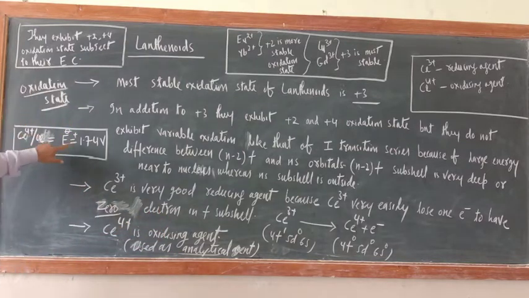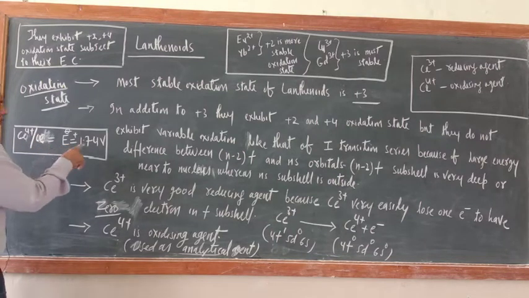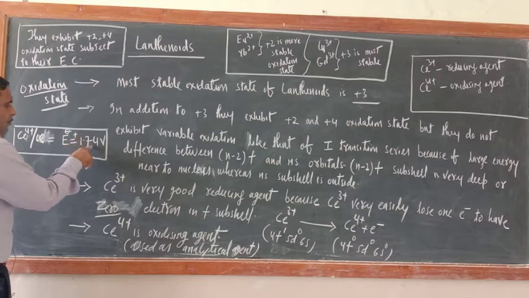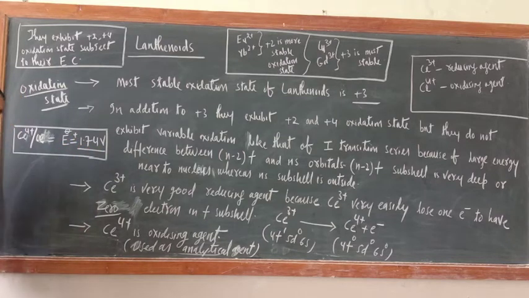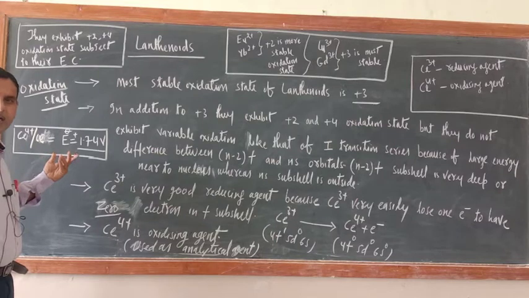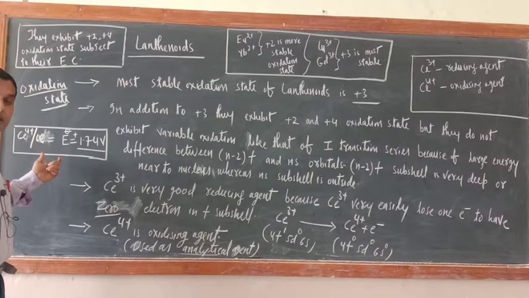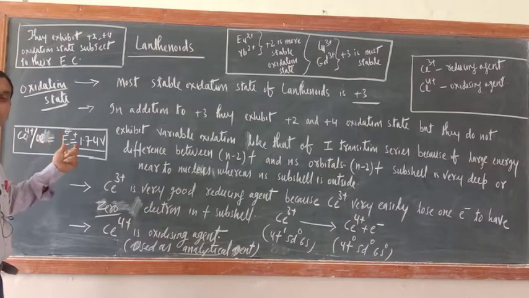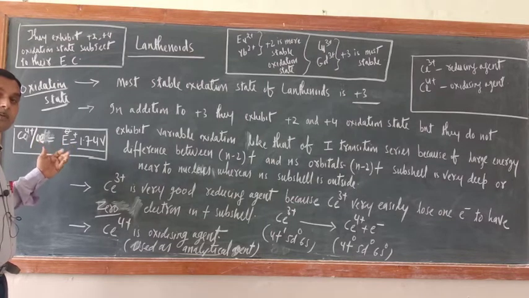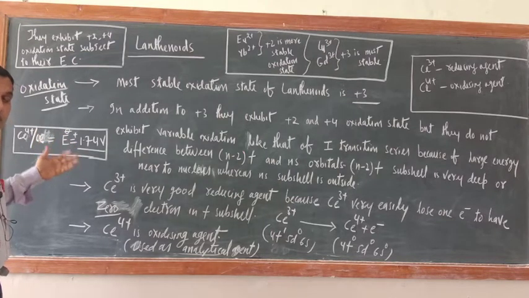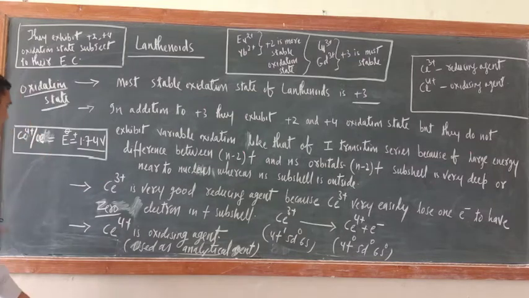Even though its electrode potential is positive, just see, Ce4+/Ce3+ is a redox couple. Try to understand here. Its electrode potential is +1.74 volt. So those having positive electrode potential are oxidizing agents. Ce3+ is a reducing agent, but Ce4+ is an oxidizing agent because it will gain an electron very easily.